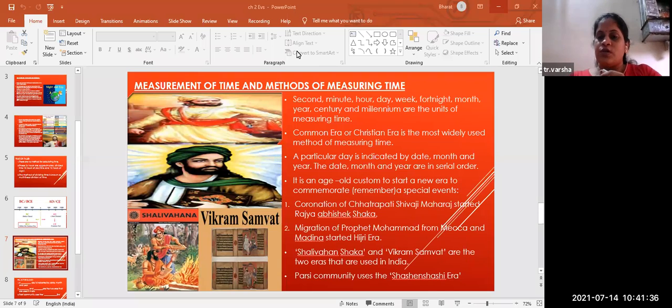Similarly, they made many divisions with the special events which happened in their day-to-day life in their time. They considered them special events, and arranged them date-wise. For example, here it is written as correlation of Chhatrapati Shivaji Maharaj started Rajya Abhishek Shaka. From his coronation onwards he started ruling the country.